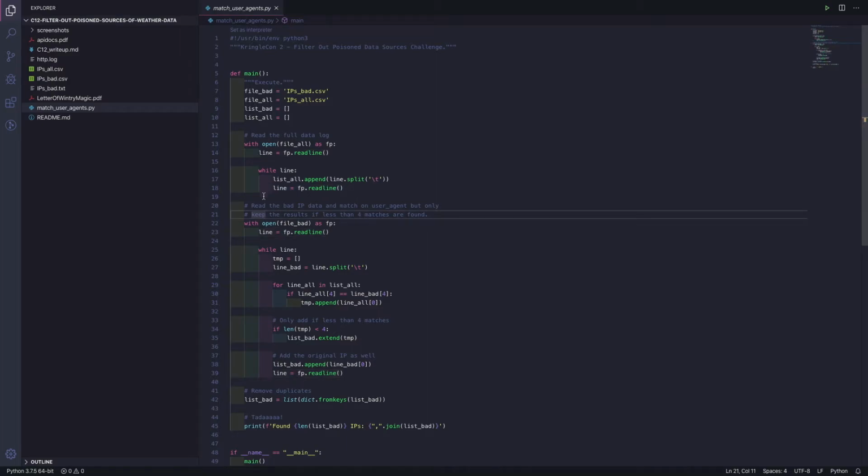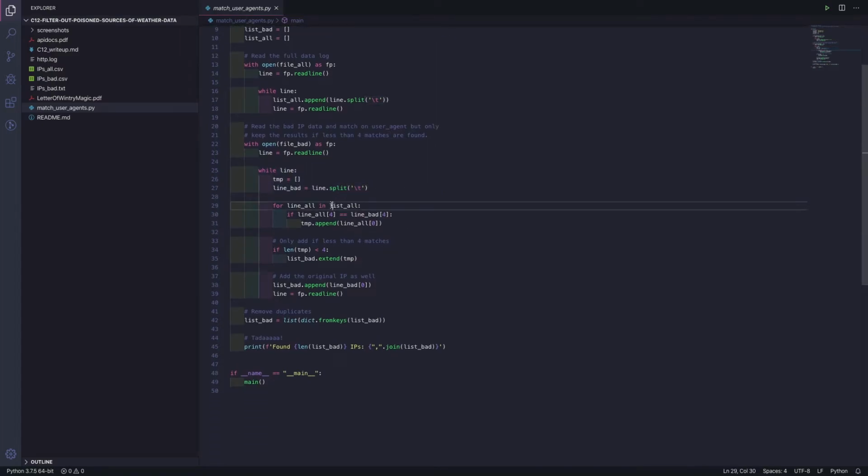Now, as that is done, I'm going to do the same thing with my bad IP file. So read that line by line as well, and for each line, same thing as before, I'm going to split that based on the tab delimiter. And then I'm going to start comparing each of the user agents. I'm going to take the fourth or fifth field, starting at 0 obviously, and compare that value between the ones from my all IP list to the ones from my bad IP list. And if it matches, I'm going to add that to a temporary list that I'm keeping track of here.